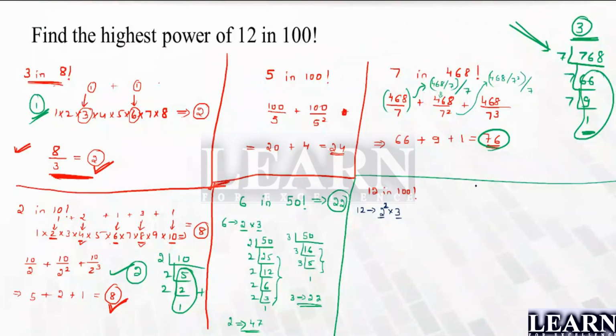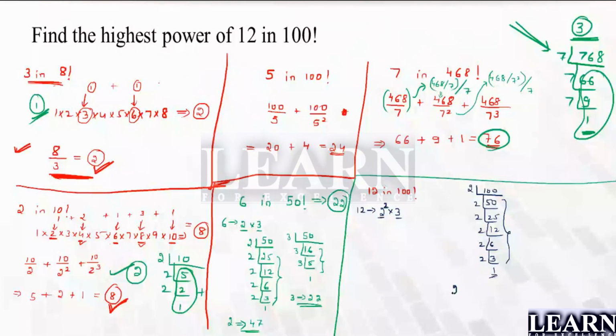Apply for 2 and 3. If you apply for 2 here, you will get 50, 25, 12, 6, 3, 1. If I add this, 50 plus 25 is 75, plus 12 is 87, plus 6 is 93, plus 3 is 96, plus 1 gives 97.